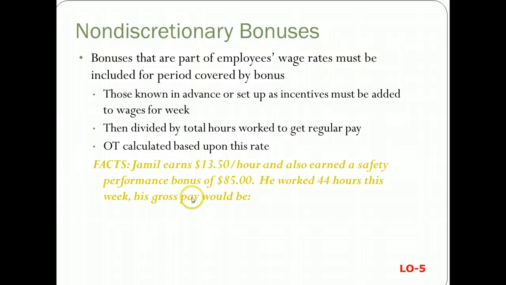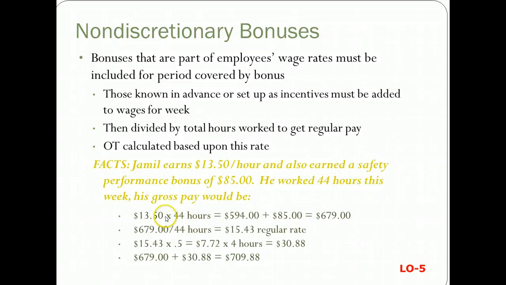So the way you do this is you get these bonus, divide it by the total hours worked, so you can get your regular pay, and then overtime's based on that rate. So example, Jamil earns $13.50 an hour, and he also earned a safety performance bonus of $85 because he didn't hurt himself on the job. And he worked 44 hours this week. So the question is, what's he going to get paid? Because he has some overtime coming.